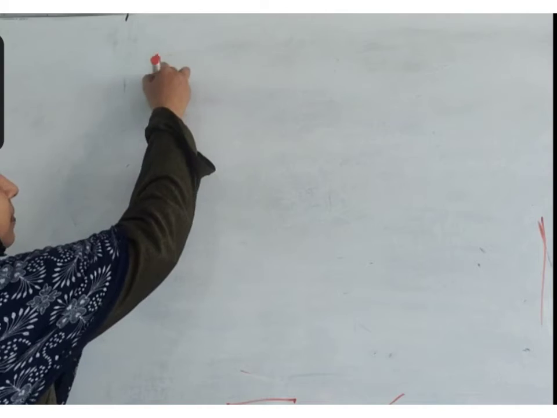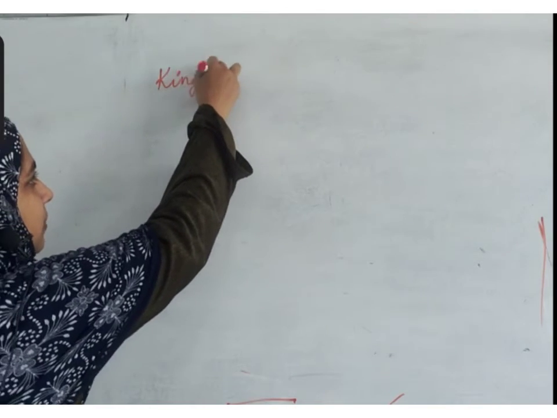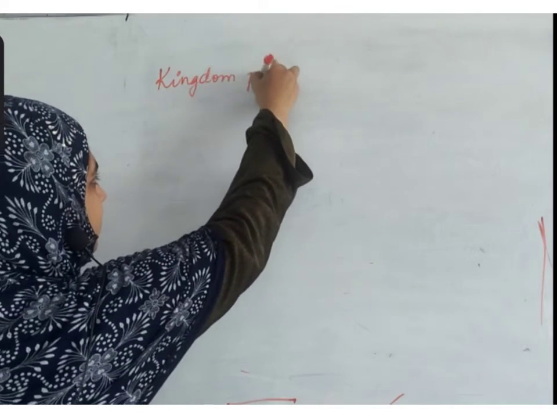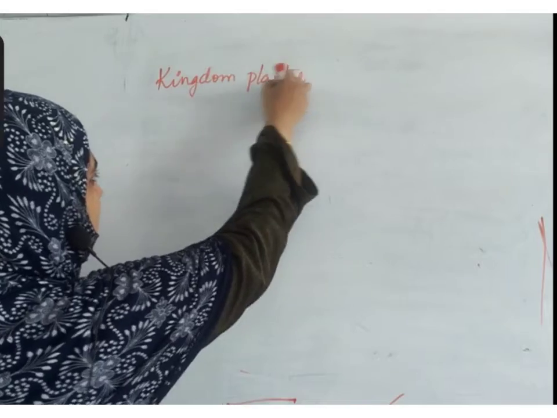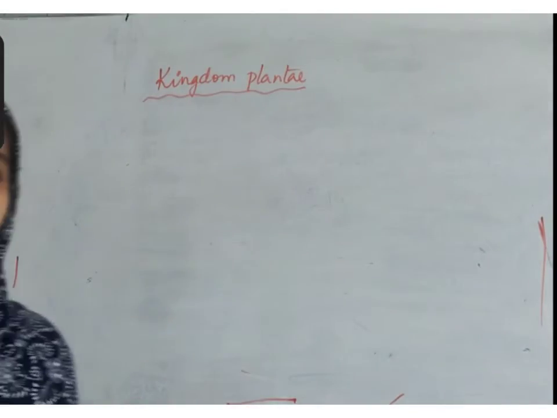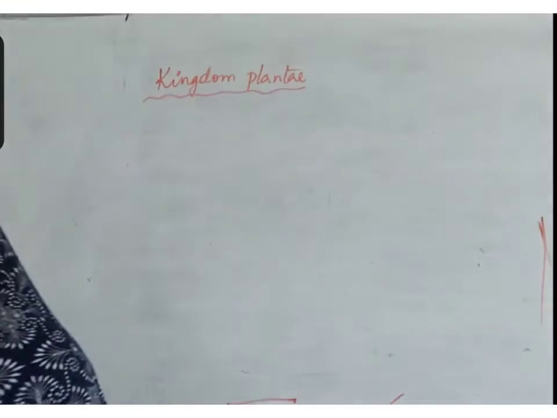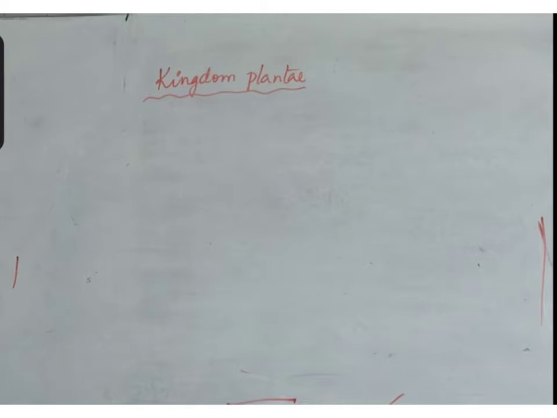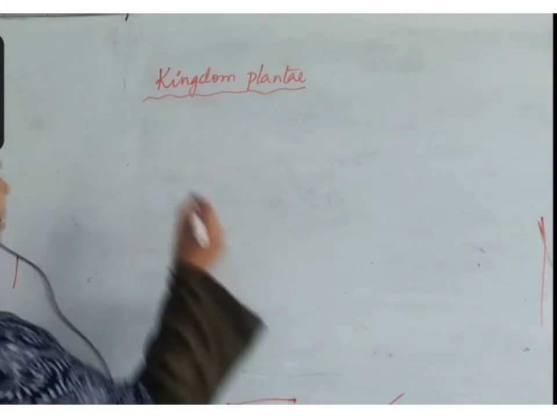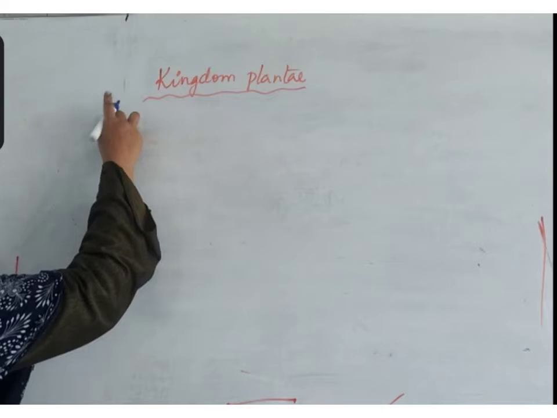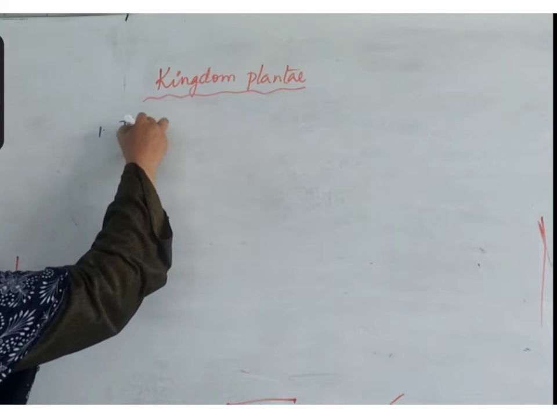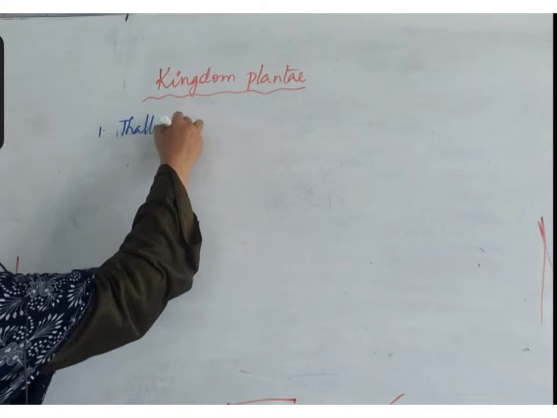Kingdom Plantae. Kingdom Plantae includes, first one, Thallophyta.